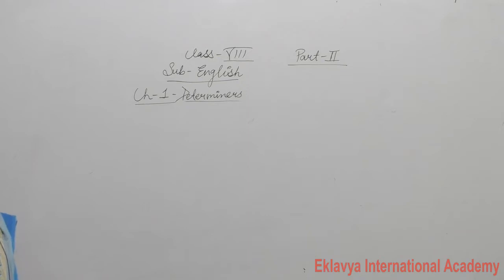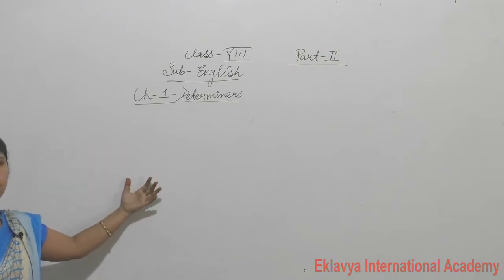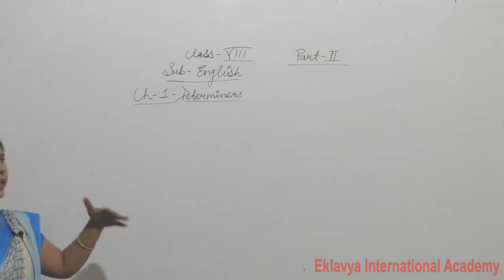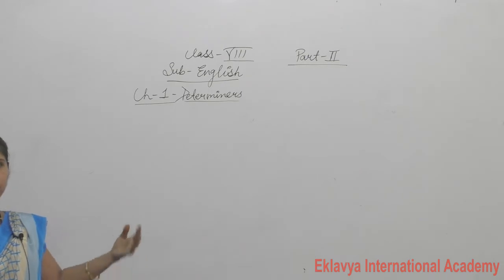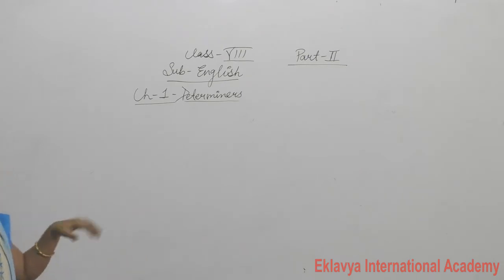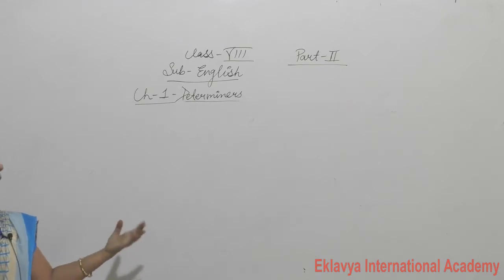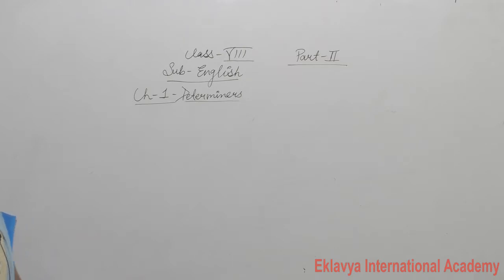Now, today we start our next class of determiners. In the previous class we discussed the definition of determiners, the meaning of determiners and their kinds also. There are 6 kinds of determiners, everyone knows. Today we will discuss, one by one, the parts which we discussed in the last class.